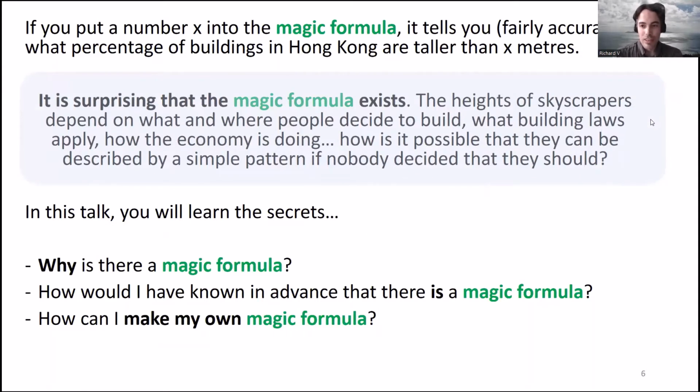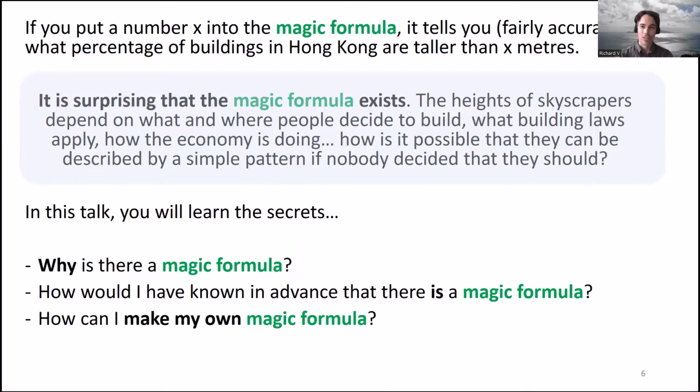And it's very surprising to me that this formula exists at all, because the heights of skyscrapers depend on all kinds of things which aren't really describable mathematically. Like, for example, something as simple as laws about how tall buildings are allowed to be will influence how tall they are, right? So it's very odd that there should be this magic formula at all. And what I want to do in this talk is to tell you the secrets behind this magic formula.